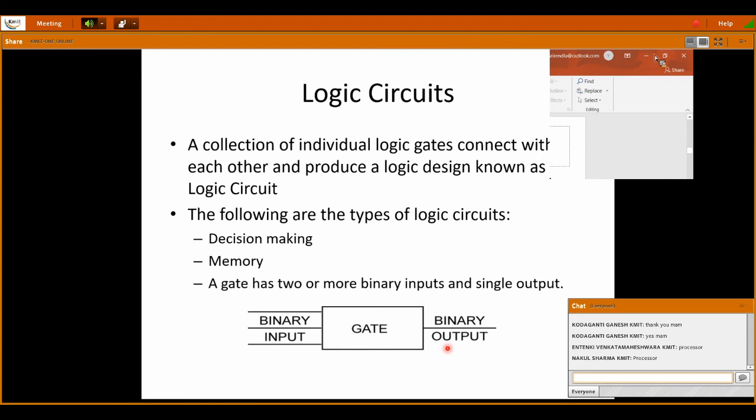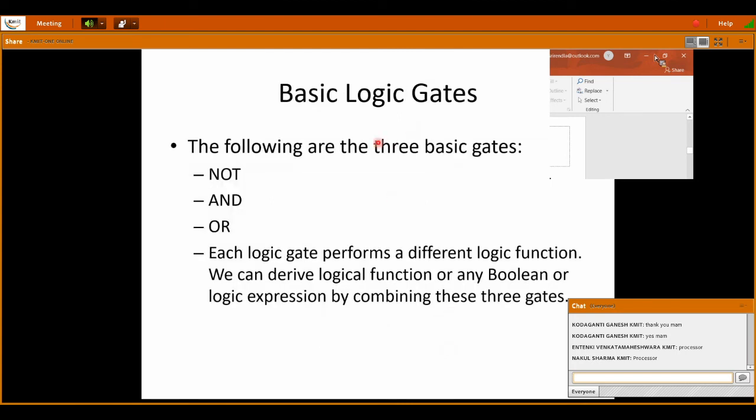For any gate, the output is 1. Input can be 2 or more, but output is only 1. So the basic logic gates, the three basic gates, are AND, OR, and NOT. Each logic gate performs a different logic function, and we can derive any logical function or Boolean expression by combining these three gates.